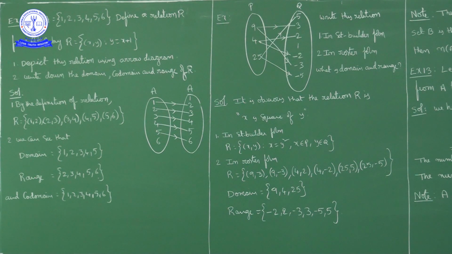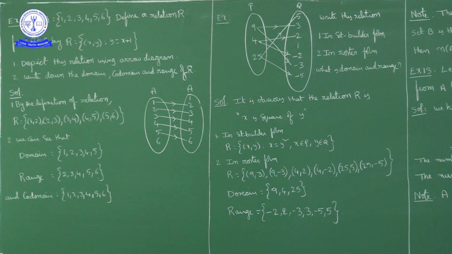Now, example: let A be a set containing the elements 1, 2, 3, 4, 5, 6. Define a relation R from A to A, meaning from set A to set A. How is it defined? Relation R is the set of ordered pairs (x, y) where y is 1 more than x, that is, y = x + 1.